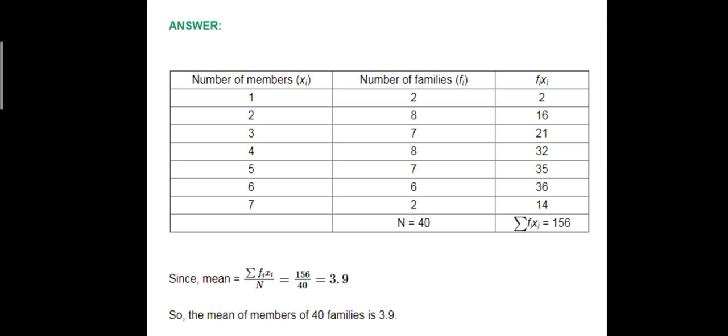Okay. Now here n is equal to 40 because the number of families is 40. So find out sigma fi into xi. 2 1s are 2, 8 2s are 16, 7 3s are 21, 8 4s are 32, 7 5s are 35, 6 6s are 36, 2 7s are 14. Now if you add fi into xi, it is equal to 156. Therefore sigma fi into xi upon n is 156 upon 40, equal to 3.9. So at an average 40 families have 3.9 members.